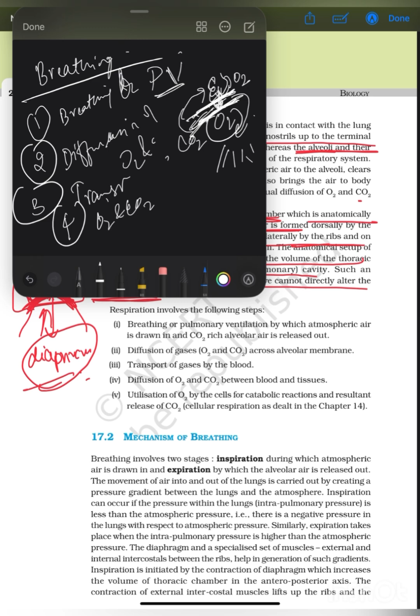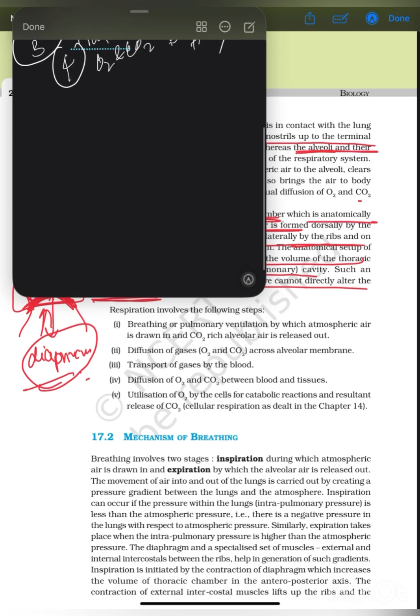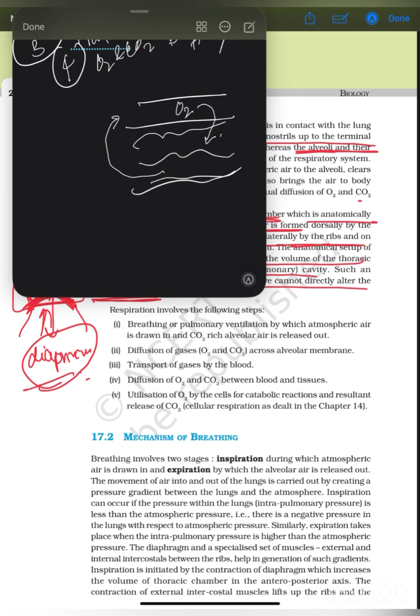Number 4 is diffusion again of O2 and CO2, now not in the blood vessel or alveoli but in blood and tissues. For example, if this is the blood vessel carrying the O2 and this is the tissue, the O2 diffuses into the tissues and then the CO2 diffuses into the blood.